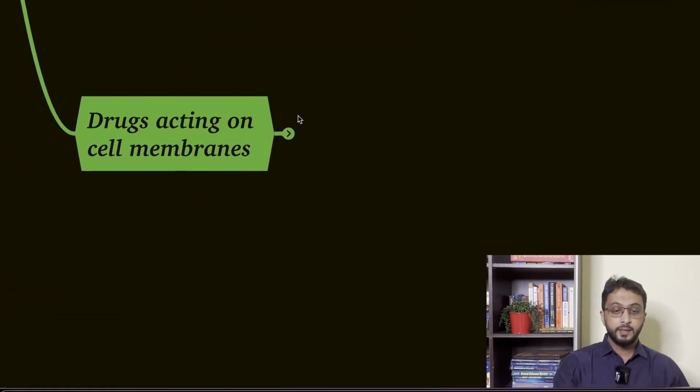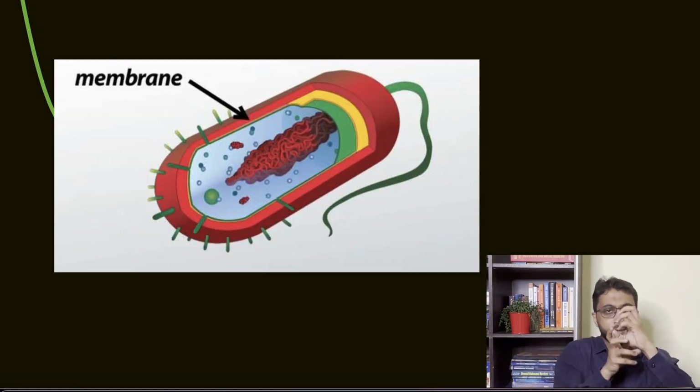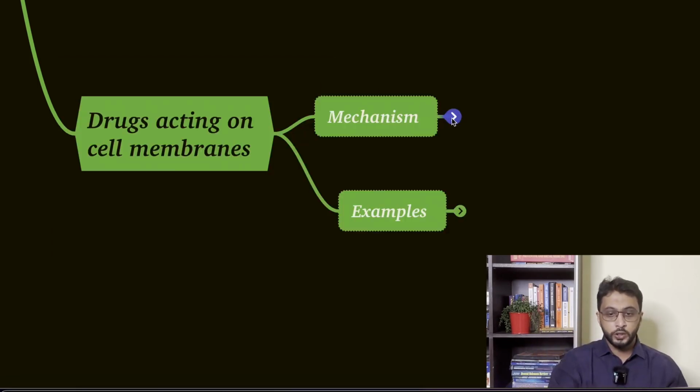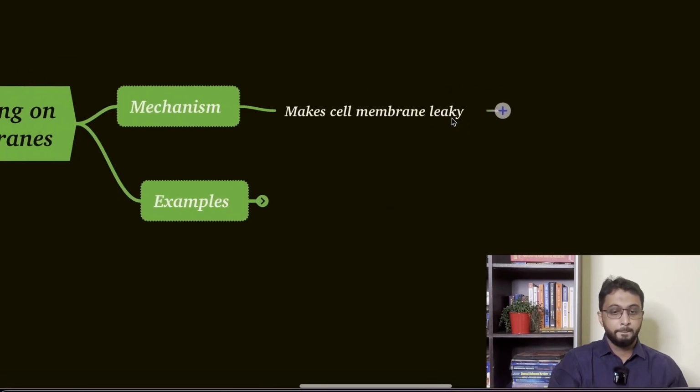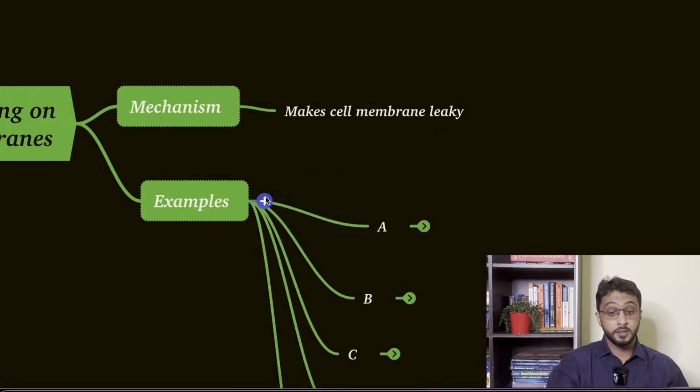Okay. Finally, drugs acting on cell membranes. Now, you know bacteria has got a cell wall. Inside that is a cell membrane. So, there are some drugs which act on the cell wall, which we studied, beta-lactams. Now, on the cell membrane, the inner part of it, the mechanism of action by which they act is they create holes in the cell membrane, that is, makes it leaky. Examples have been asked. That's very, very important.